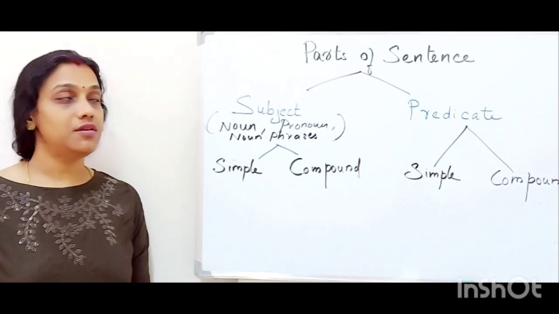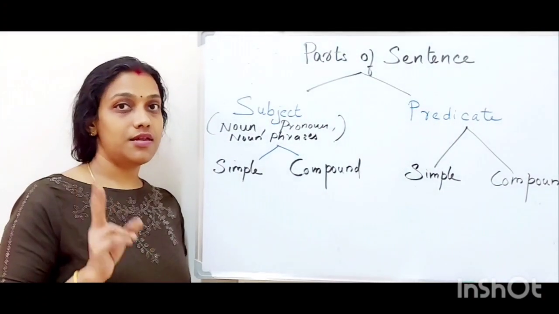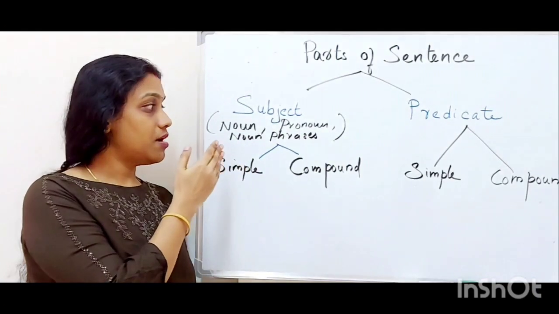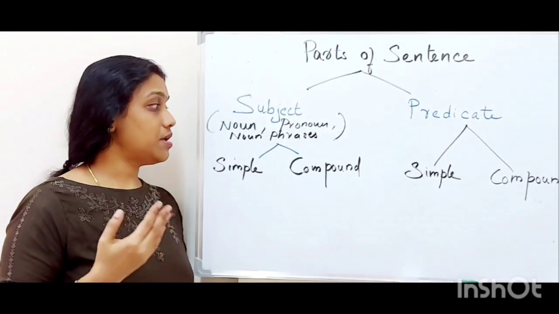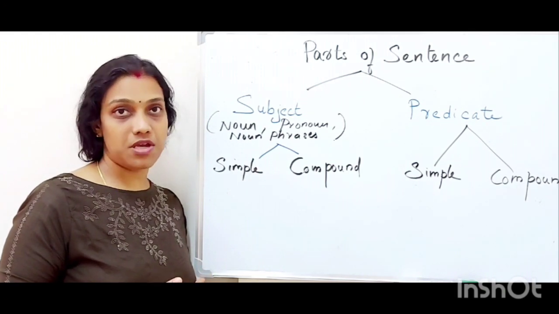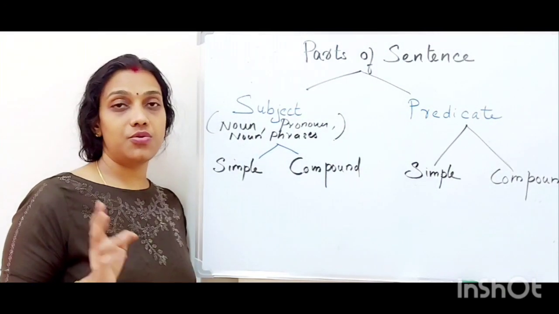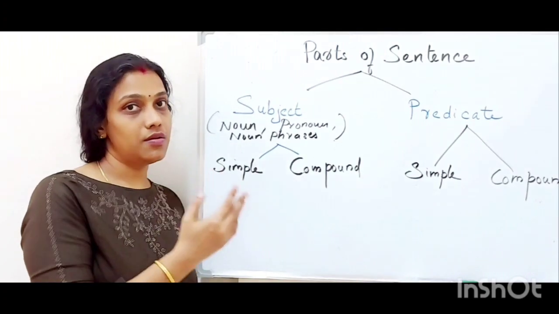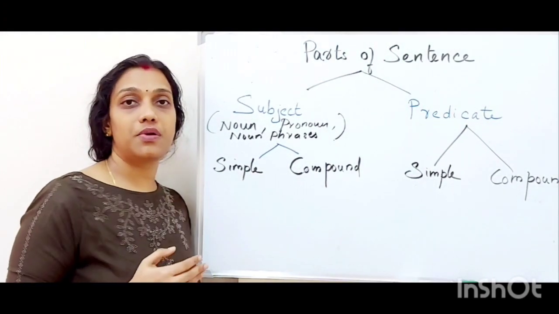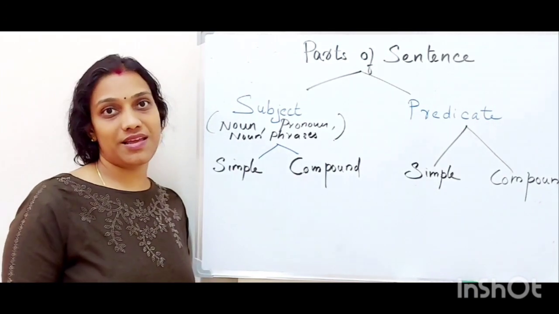Let us conclude the portion. Parts of sentence. There are two parts for the sentence, subject and predicate. Subject can be a noun, pronoun, or even noun phrases, or phrases of noun also can be used as a subject. Then subject is divided into two types, simple and compound type of subjects. Like that, the predicate is also of two types, simple and compound type of predicates.